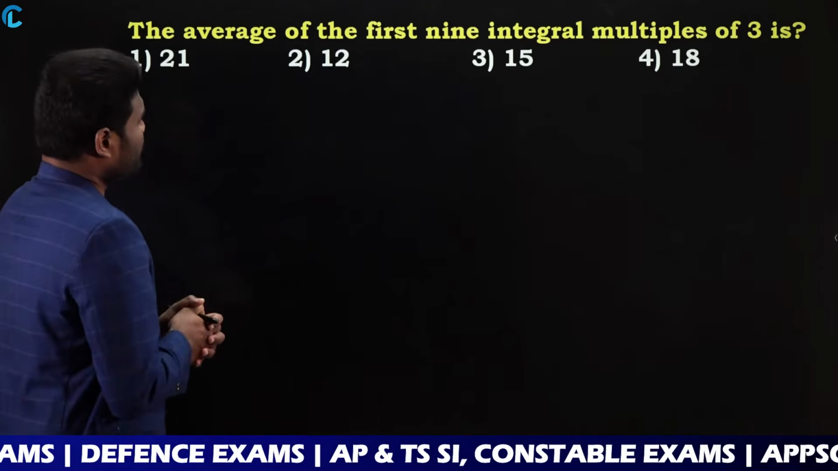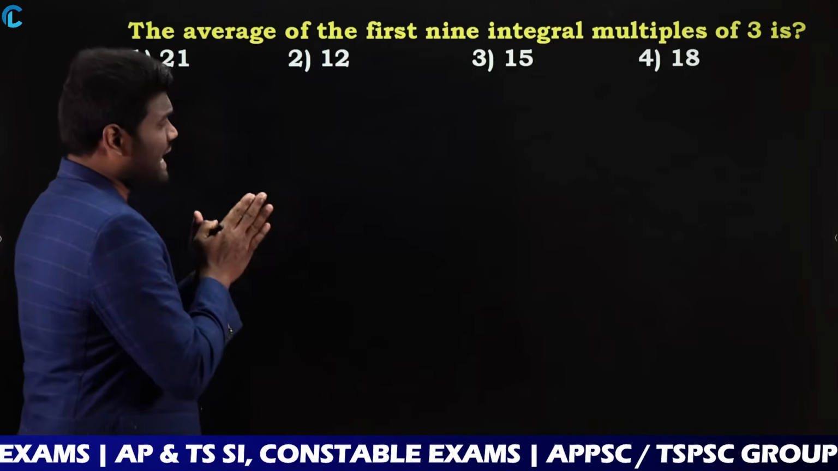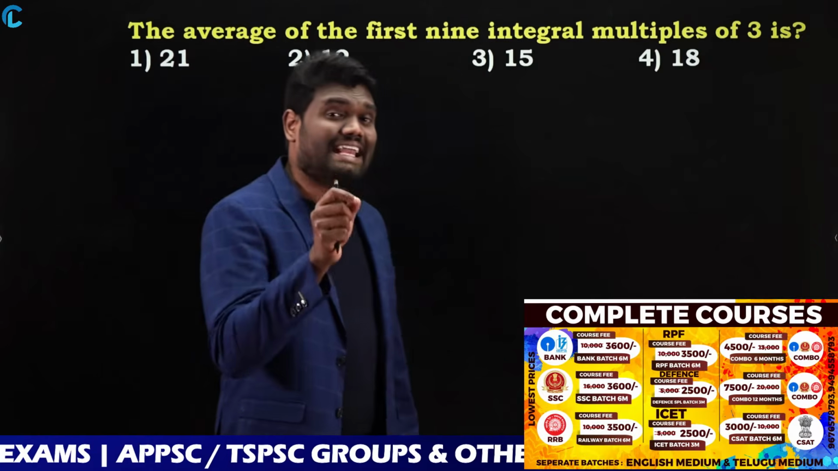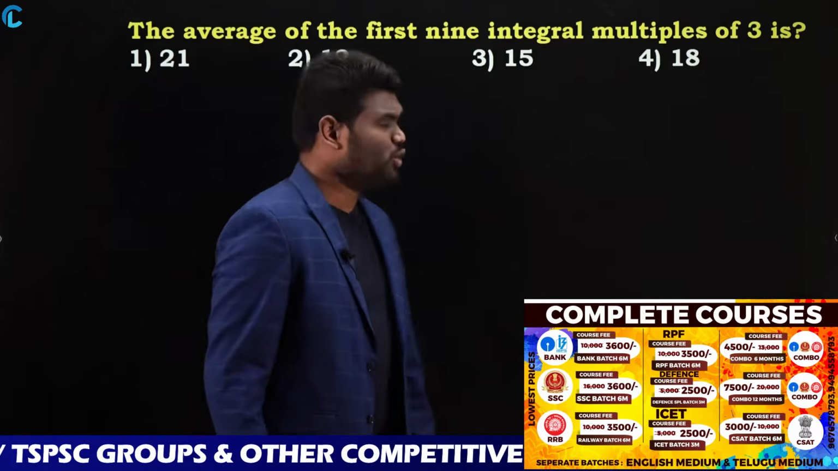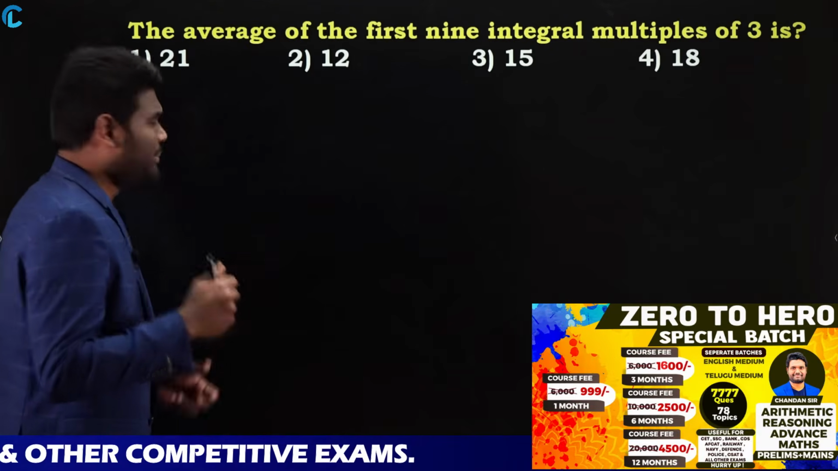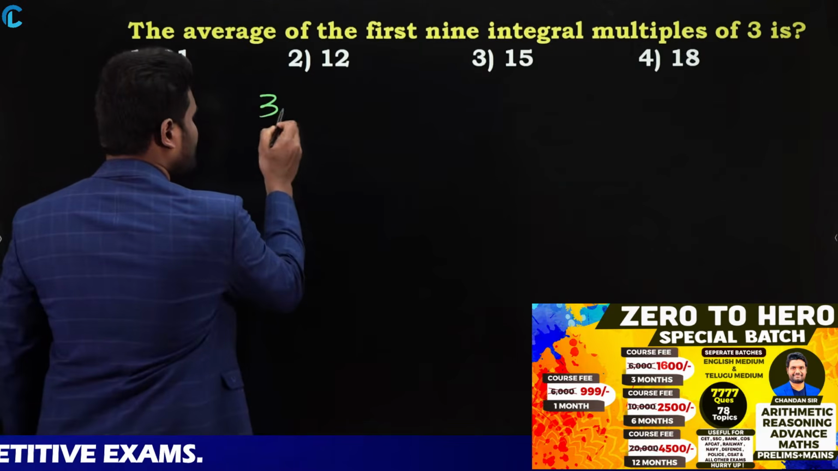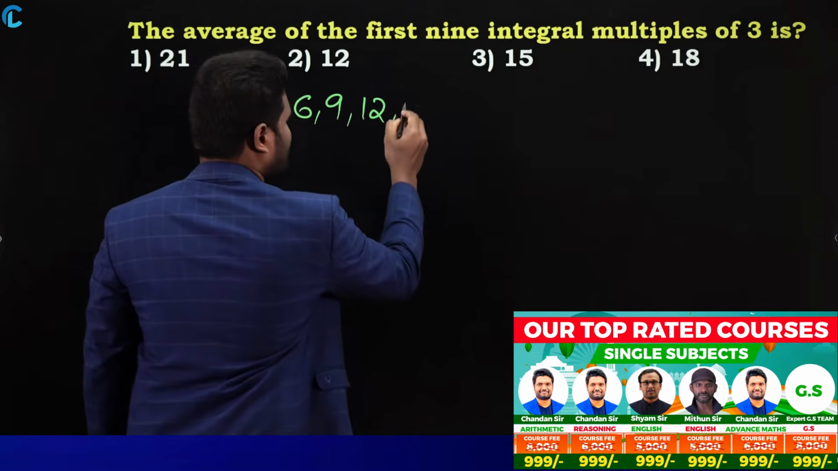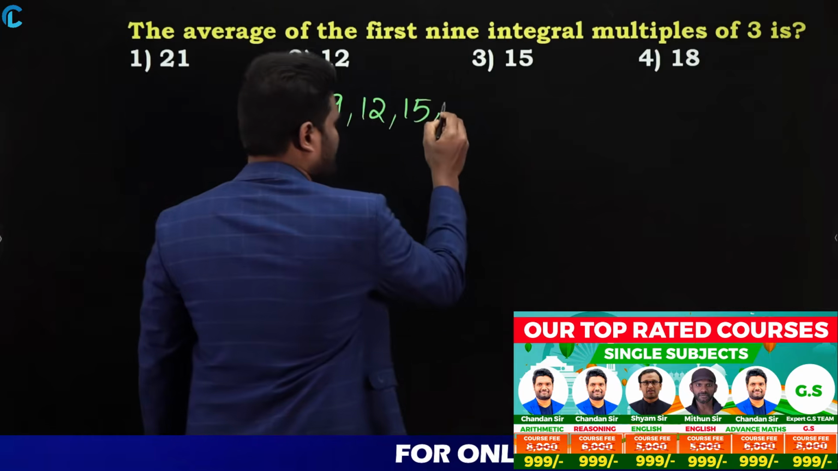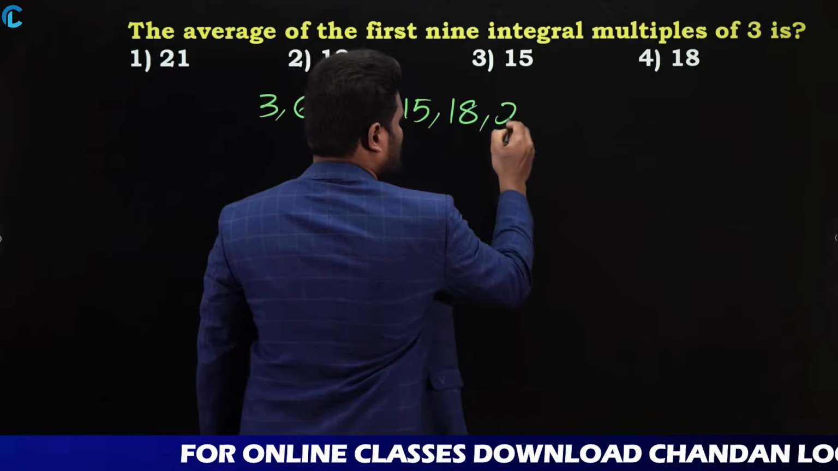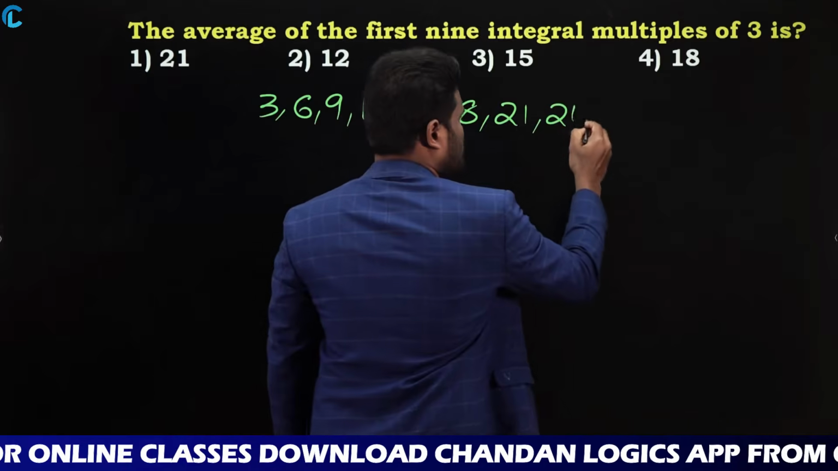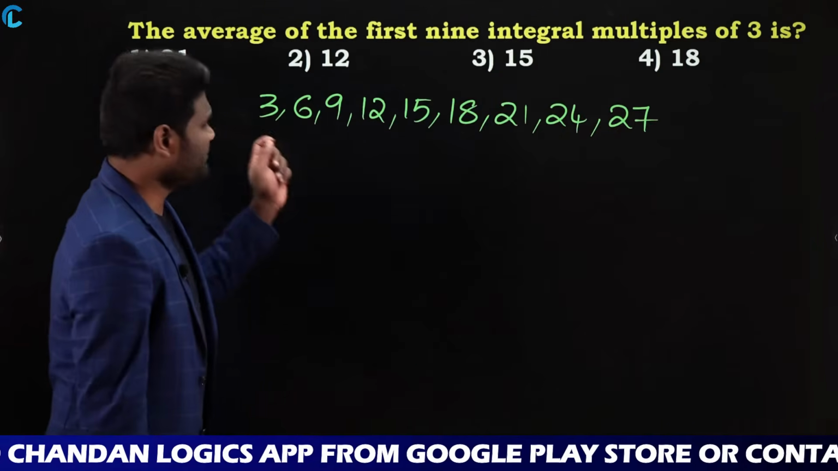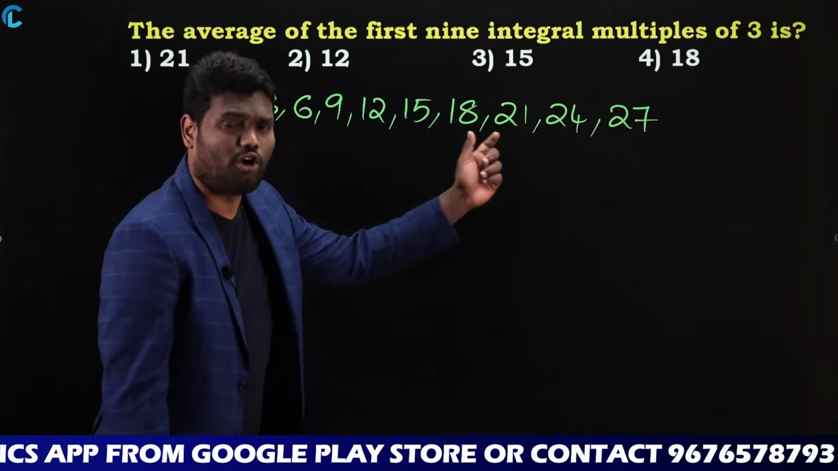Next one, the average of the first 9 integral multiples of 3. So we're asked to find the first 9 integral multiples of 3. Look here, what are the multiples of 3? Multiples of 3 are nothing but 3, 6, 9, 12, 15, 18, 21, 24, 27. Yes or no? These are nothing but the first 9 multiples of 3.